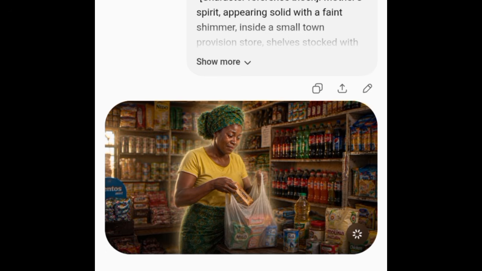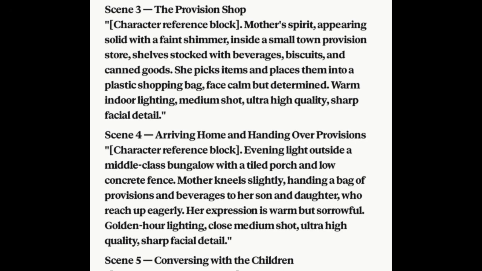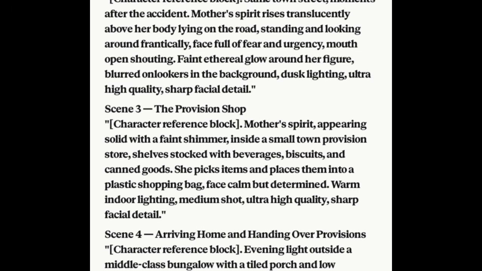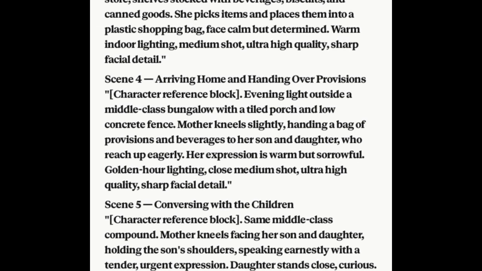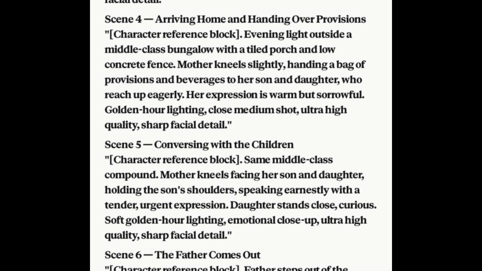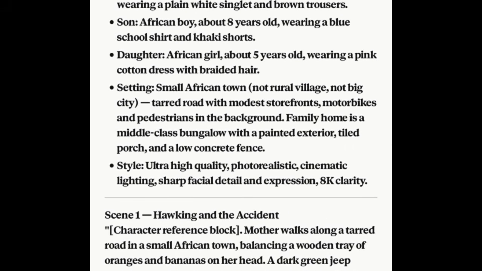That will happen to be the final prompt, the final generation, so that we will not waste time here. Now this is going to be the last generation, then I will proceed generating behind the scene. The reason I want to show you this one is how to bring in different characters, like the children characters and that of the mother in the same image. So look at what you are going to do right now. We are going to proceed to scene 4, which is arriving home and handing over provisions.